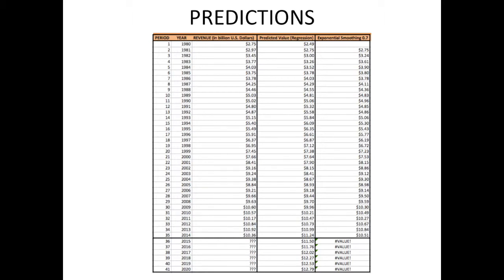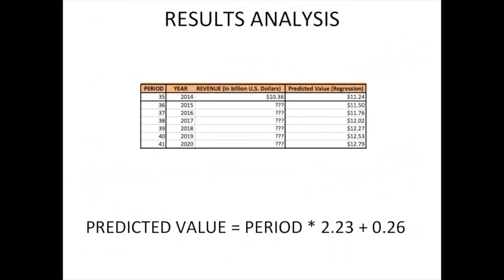On the other hand, the regression method showed that the box office revenue will be $12.79 billion in 2020, which is an increase of $2.43 billion compared to the box office revenue of 2014. In conclusion, the most effective forecast method for this data is the regression method.